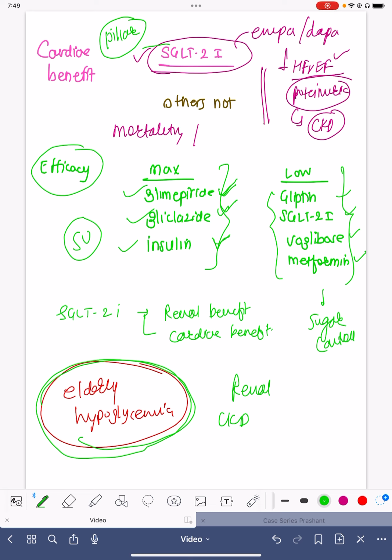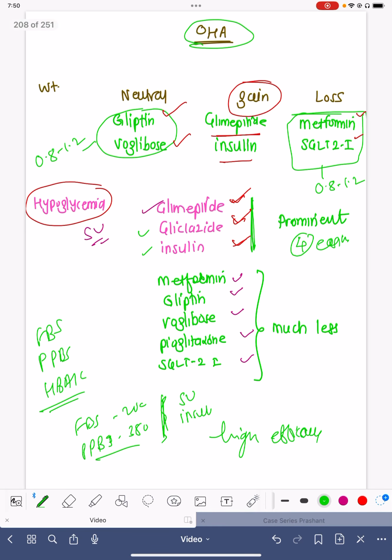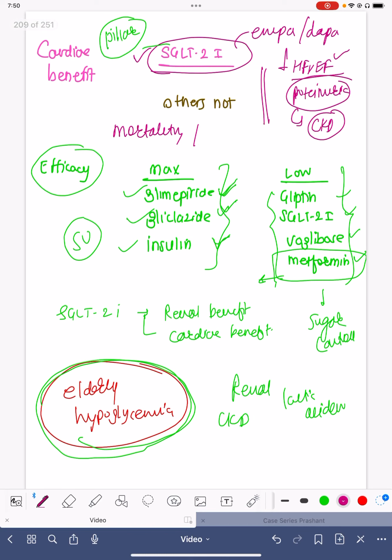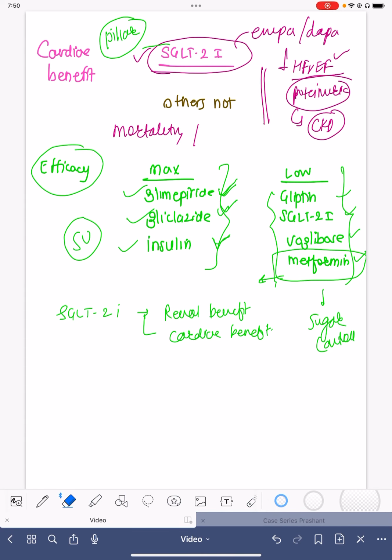If the patient has acidemia, or liver failure, hepatic failure, or respiratory failure, metformin should be avoided because of the potential for lactic acidemia. Apart from these points, we need to know the differentiating points or special points of each and every drug so that we can avoid that drug in a particular situation. For example, SGLT2 inhibitors very commonly cause UTI.